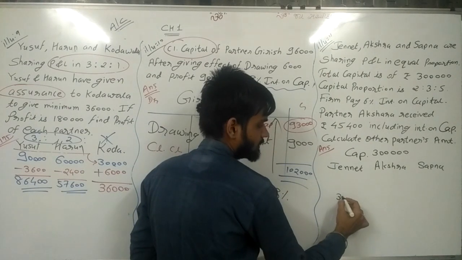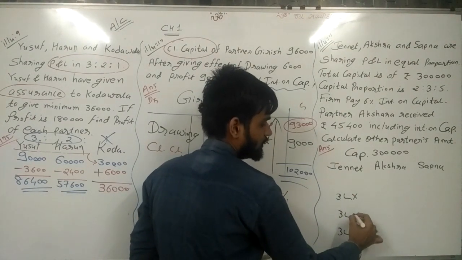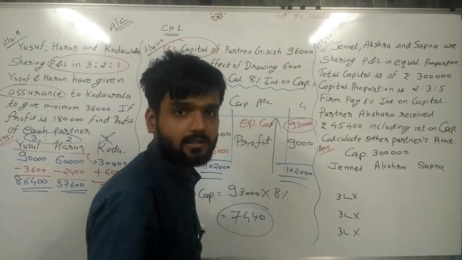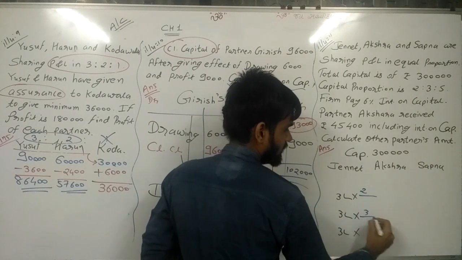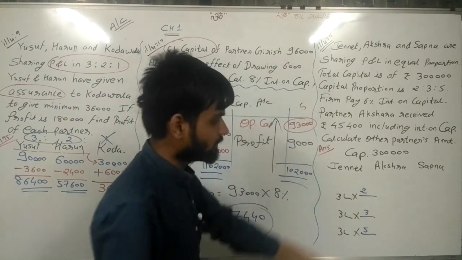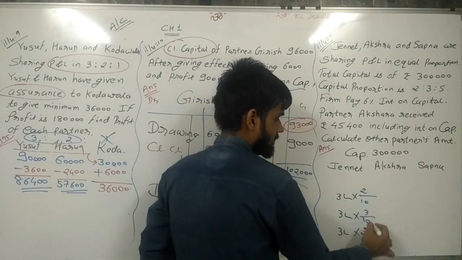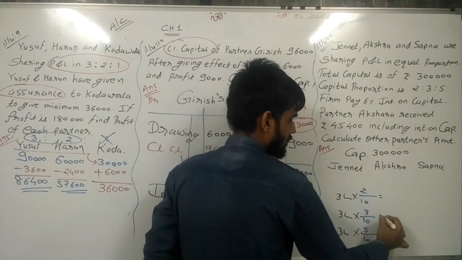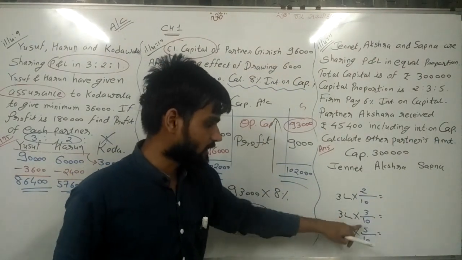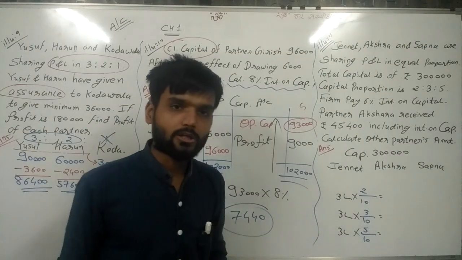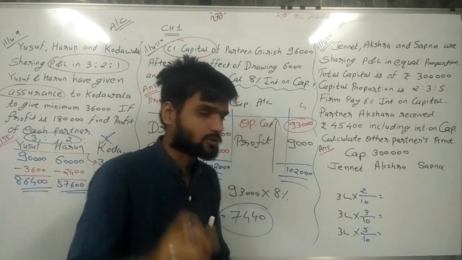The calculation of that is 3 lakh, 3 lakh, 3 lakh. We need to distribute this 3 lakhs in the 2, 3, 5 proportion. So 2, 3 and 5. The total of all this is 5 plus 3 is 8, 8 plus 2 is 10. So divide by 10 each time and you will get the answer. So 3 lakh into 2 divided by 10, 3 lakh into 3 divided by 10, 3 lakh into 5 divided by 10. So the 0 cancels, and 3 lakh divided by 10 means 30,000.